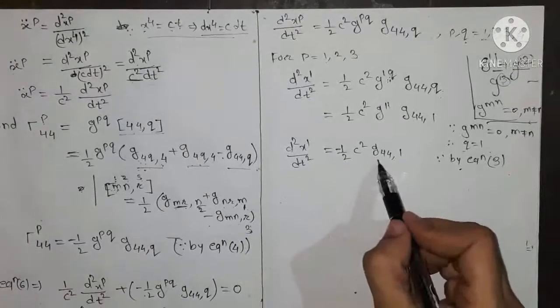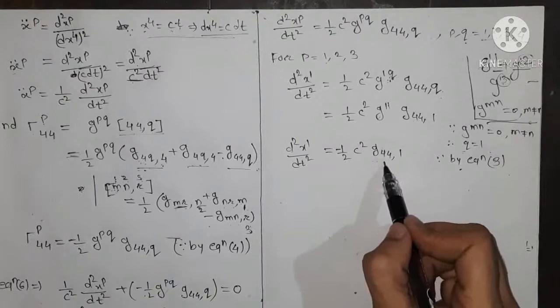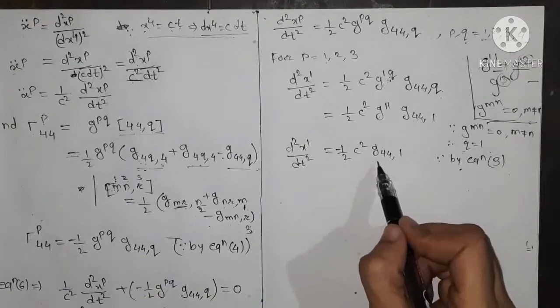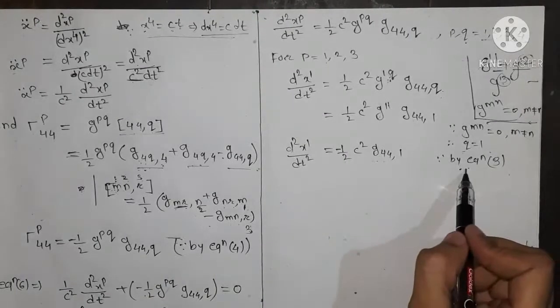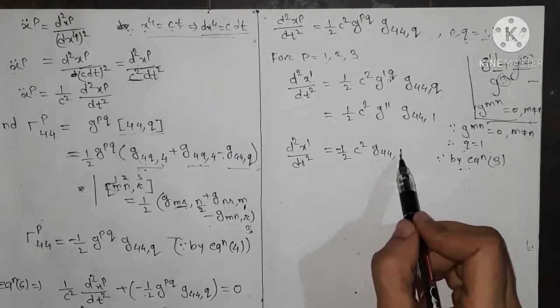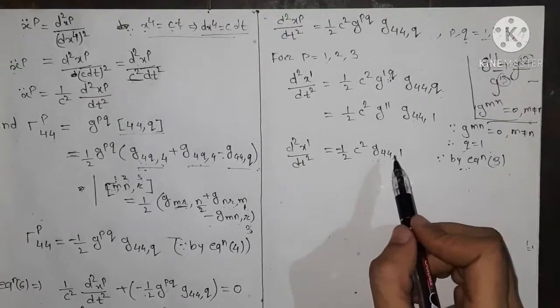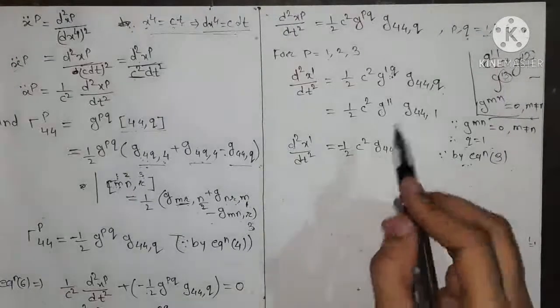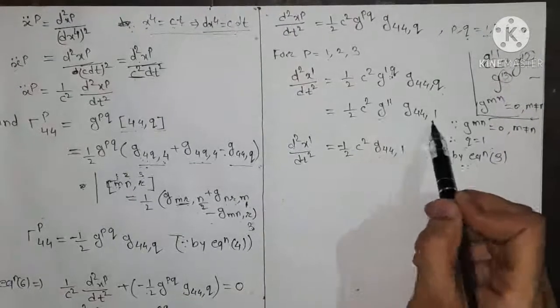And remember, we should not take g44 approximately equal to 1 from equation 3 here, because this is the derivative of that. Only the metric tensor components are approximated, their derivatives are not approximated. So we are taking the value of only this, not of this.